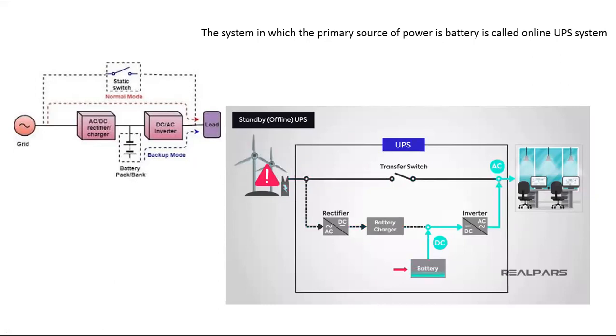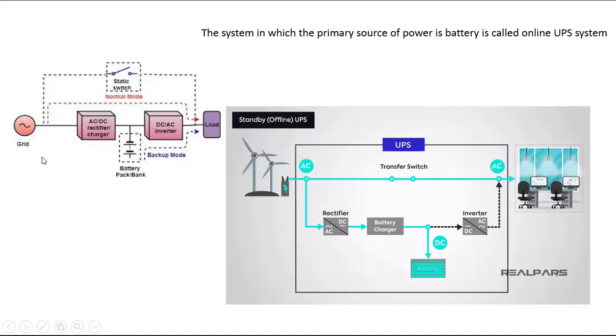We have taken the basics. So what do we have to do? We need a rectifier. So what is the UPS system? Online UPS is the system in which the primary source of power is the battery. The online UPS system contains a rectifier, battery and inverter. Sir, why do we require a rectifier? Yes, the online UPS system contains a rectifier, battery and inverter. So first, we connect the AC supply to the rectifier circuit and then to the battery.